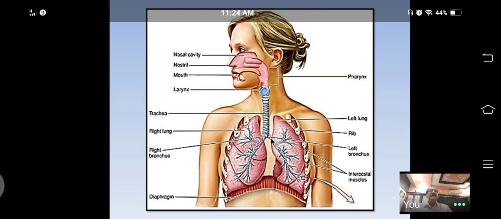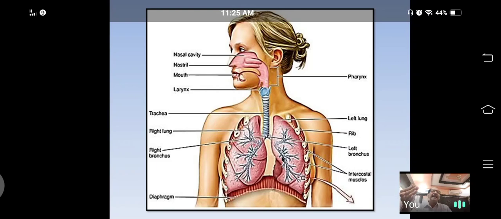Inside the lung, the bronchus or bronchi, the branches of the trachea, enter and divide into branches called primary bronchioles. In turn, primary bronchioles divide and produce fine branches called secondary bronchioles.